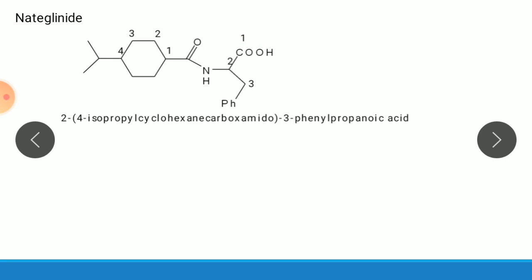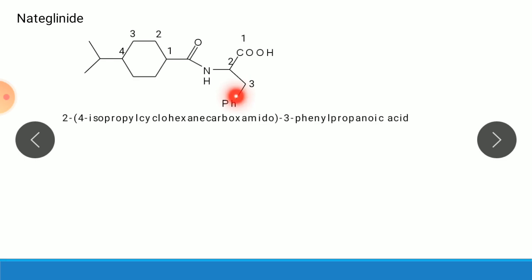Here on the second position, then on the fourth position of the phenyl ring there is an isopropyl group. So 2,4-isopropyl, cyclohexane ring, carboxamide, that is the carbonyl group. Then on the third position there is a phenyl ring, and the base is propionic acid. Same use as the first drug. So it is an example of meglitinides.